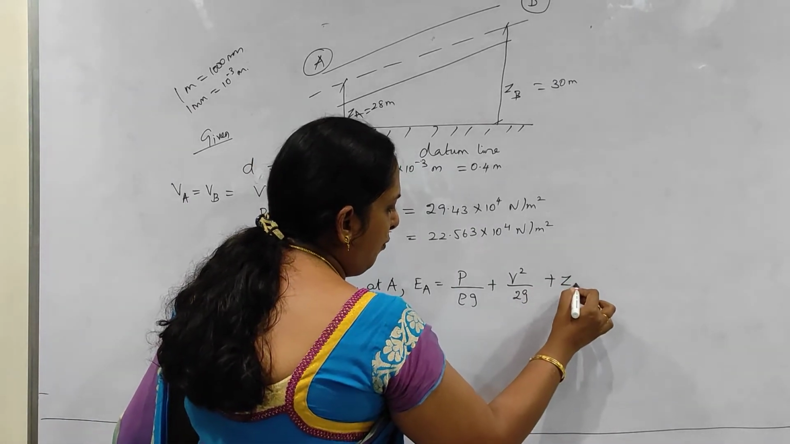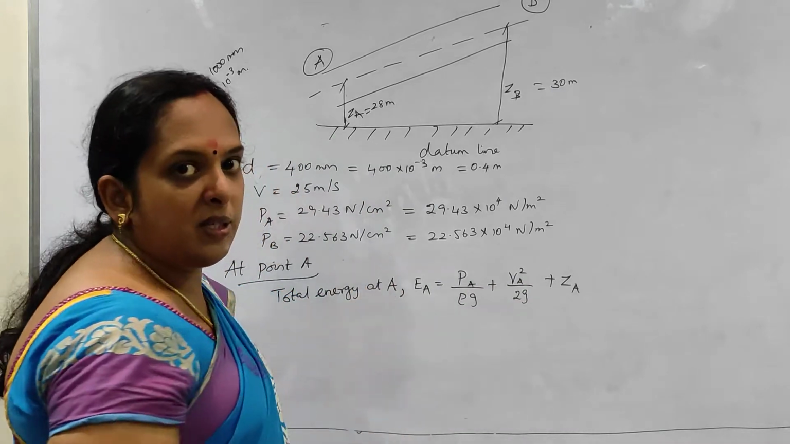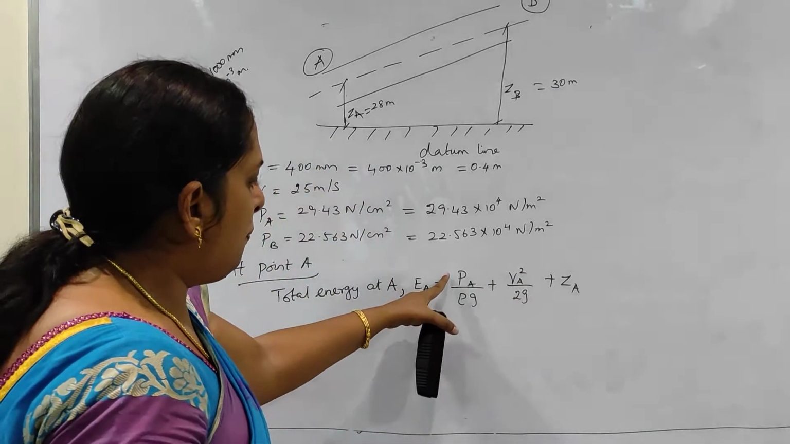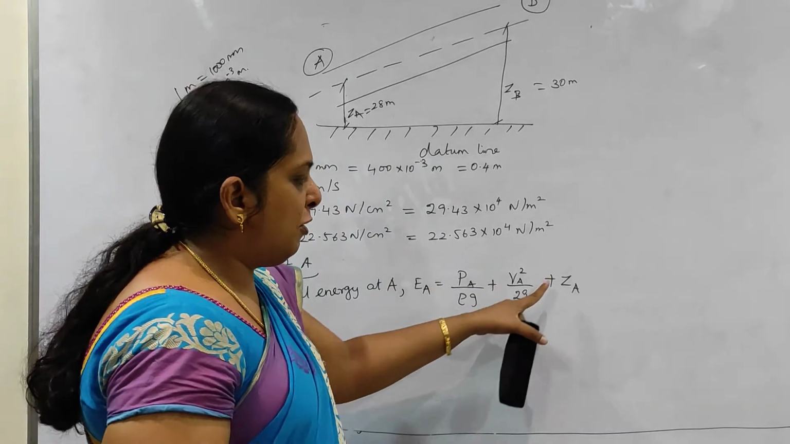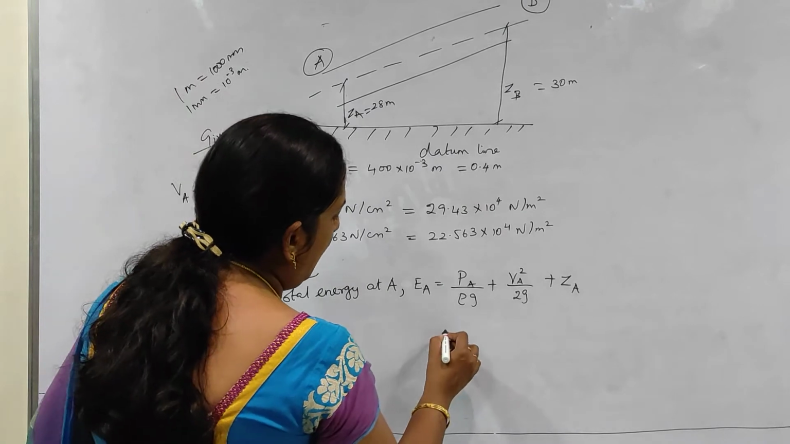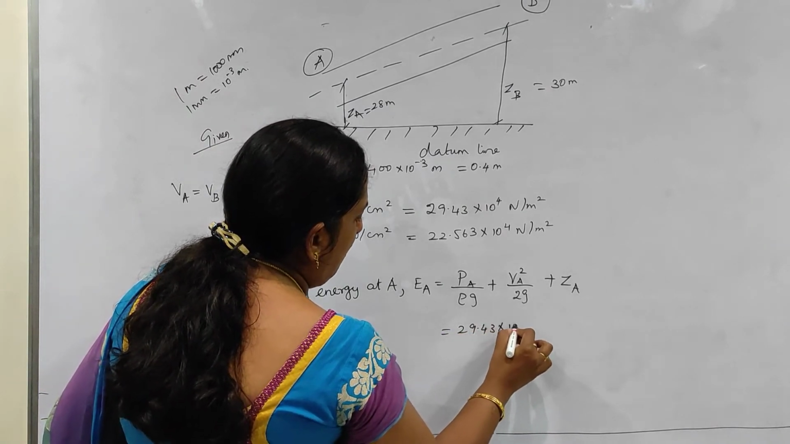But instead of 1, I am giving all these things in terms of A. Why? Because instead of section 1, I am considering section A and B. So PA by rho G plus VA square by 2G plus ZA. Okay, I am going to substitute here. PA is 29.43 into 10 to the power of 4.